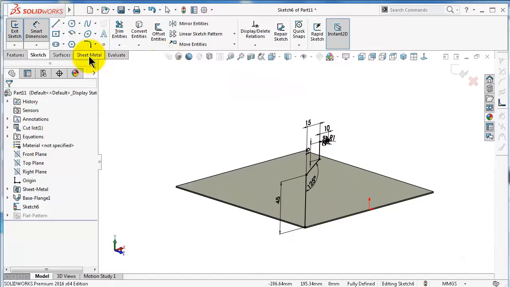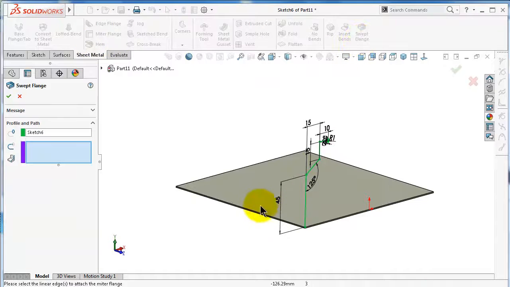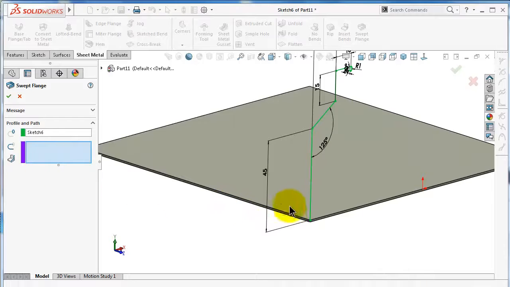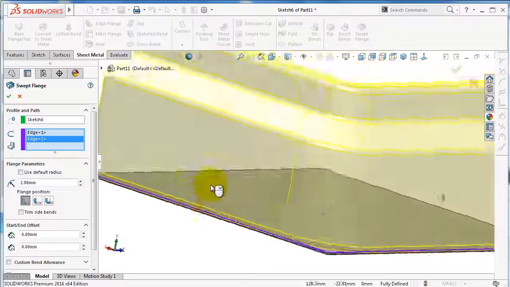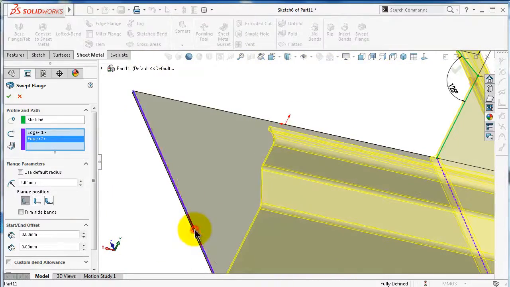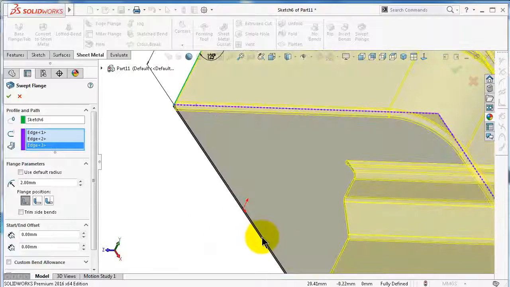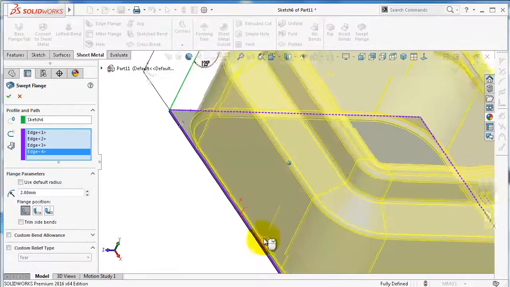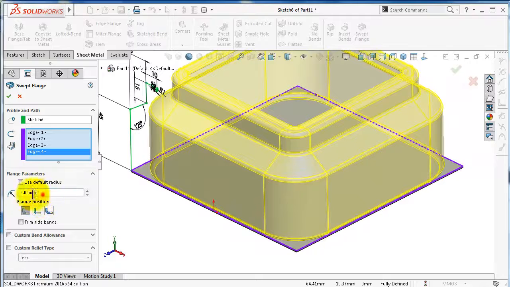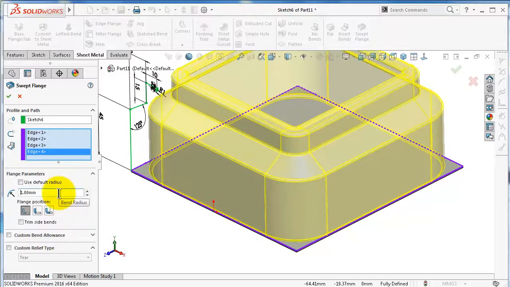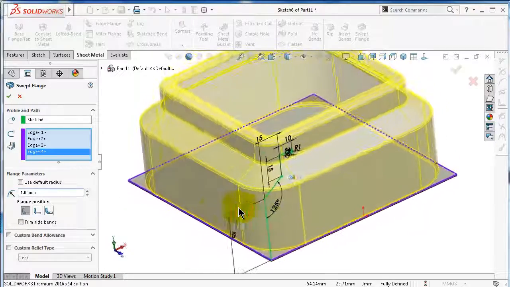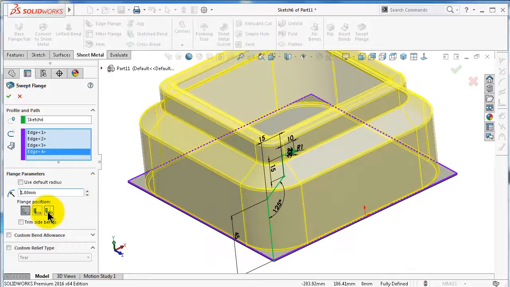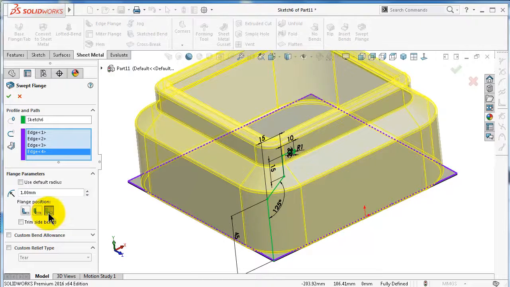Go to swept flange and select the edges. And let's make the bending radius to be 1 millimeter, and the flange position outside.